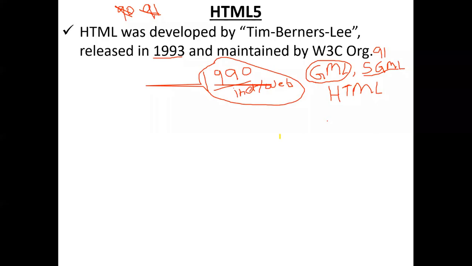GML was upgraded, they added some more features, then it became SGML. SGML's later enhancements became HTML. The flow, the development, the growth was like that.